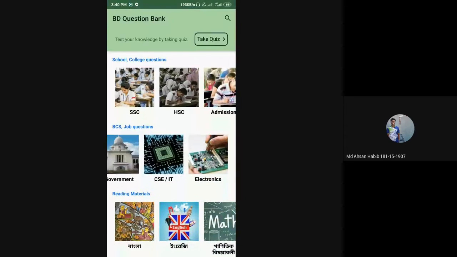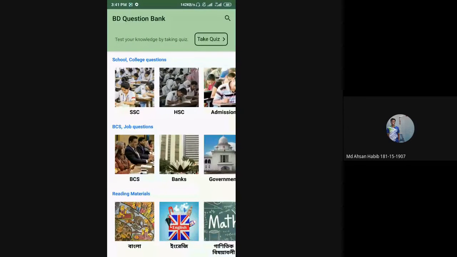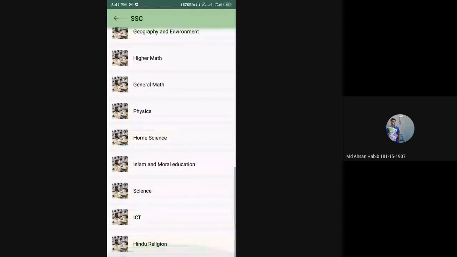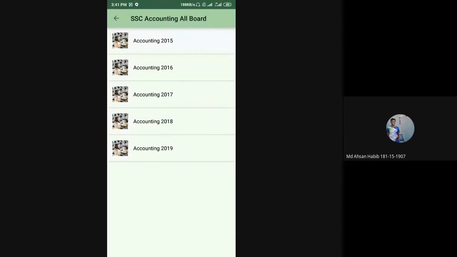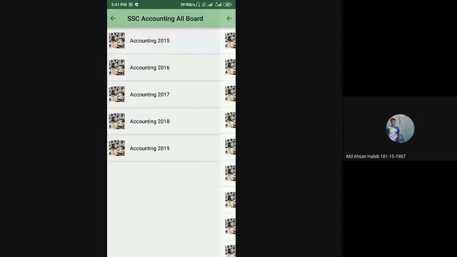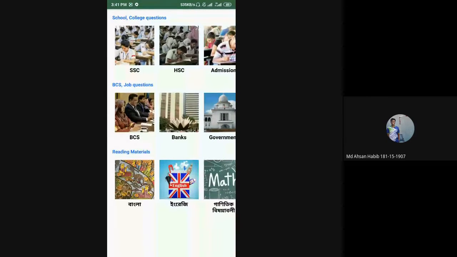So we can take quizzes here, search questions, and if we go through the SSC part, then we will see many types of subjects, all kinds of subjects we generated here, like accounting. You can go through accounting to 2015. Then it will load for a few seconds, and through Google Drive there is our question. So this is incredible. We see this kind of app on the Play Store, but this is ours, so we are very excited. So this is BCS job questions, reading materials, and etc.